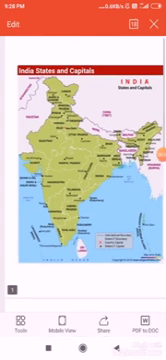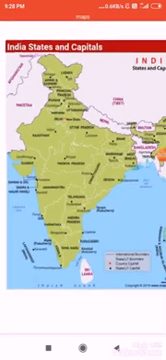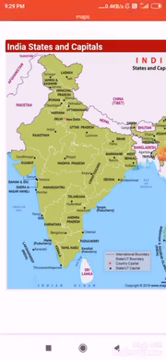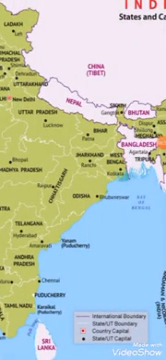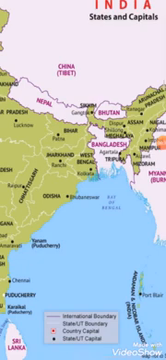Next we will discuss our neighboring countries of India. There are a total of 7 neighboring countries of India. First one is Pakistan, which is located on the northwest side of India. Next is China, which is located on the northern side of India. And here is Nepal. It's also located on the northern side of India. Next is Bhutan, which is located on the northeastern side of India.